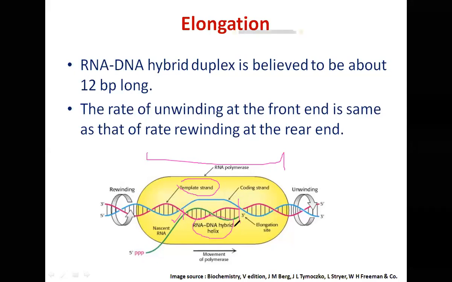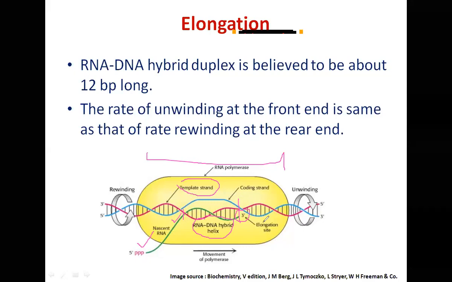This RNA-DNA hybrid is about 12 base pair in length, and this is the 5' end. The direction of RNA synthesis is from 5 prime to 3 prime. This is the point where new nucleotides will be added, the 3 prime end.